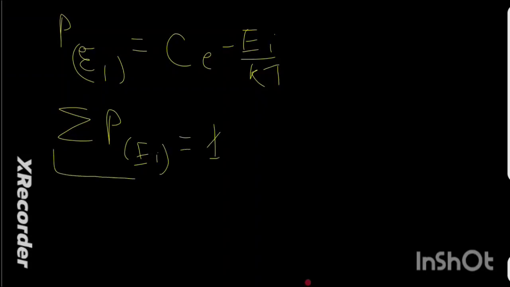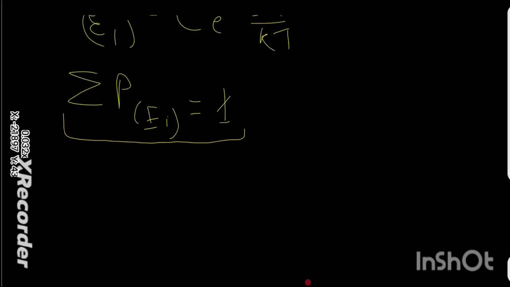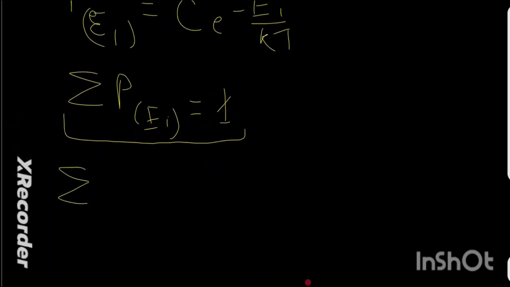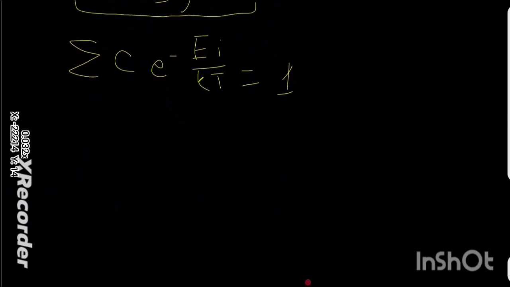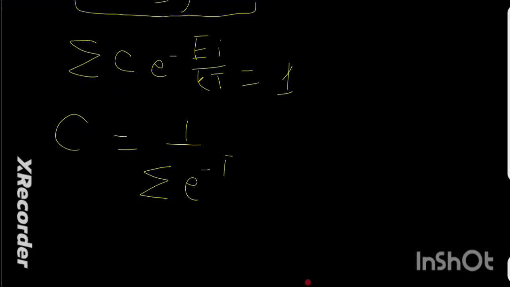Yes, this is an obvious rule in probability. So the summation of C e to the power negative Ei divided by kT should be equal to 1. C is constant, so we can take it out. So C is equal to 1 divided by the summation of e to the power negative of Ei divided by kT.